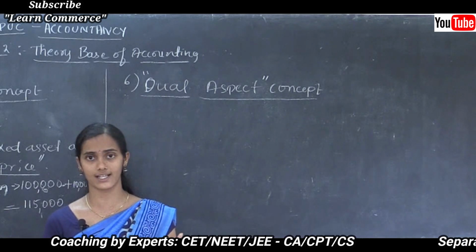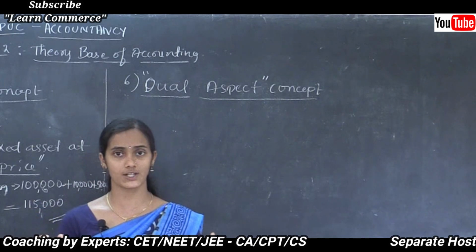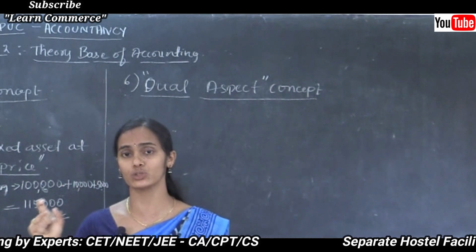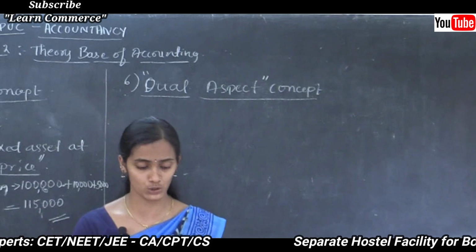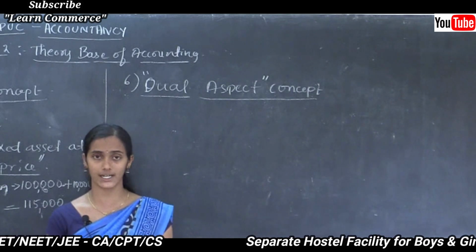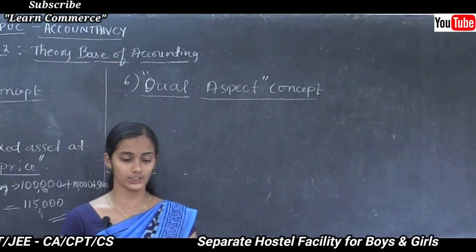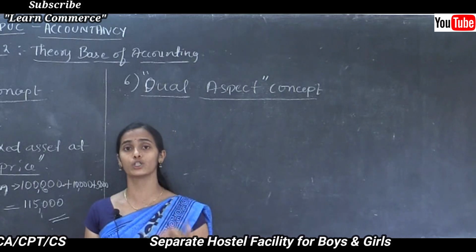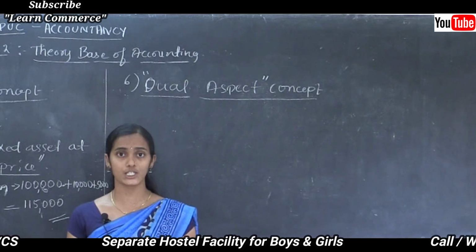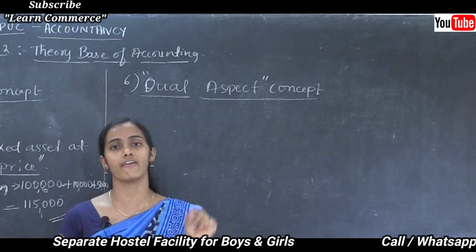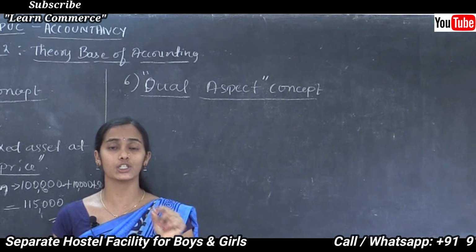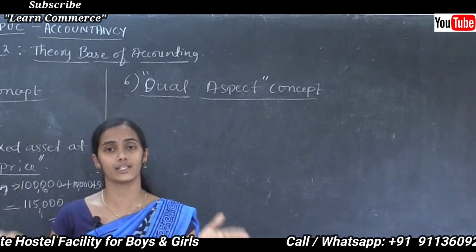Each and every business transaction affects a minimum of two different accounts. So this concept states that every transaction has a dual or twofold effect. It means we need to record each and every transaction in at least two different accounts, two different places.